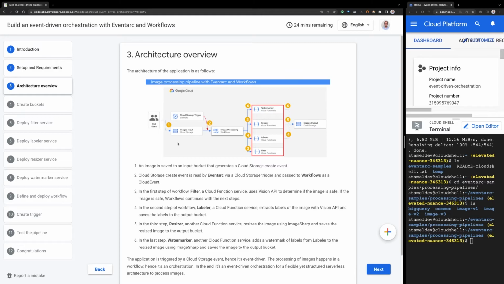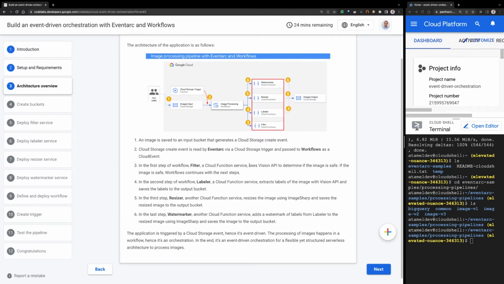So it's loosely coupled in that sense: an event triggers it in a loosely coupled way, but the user doesn't know that there's an orchestration. And then the orchestrator doesn't really know, it just gets an event through workflows. So that's the event-driven orchestration part of it. Yeah, so this is what we're going to build.